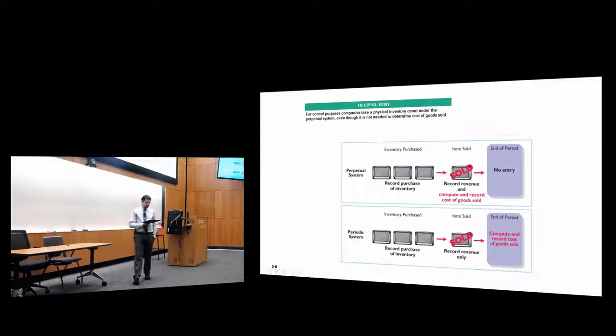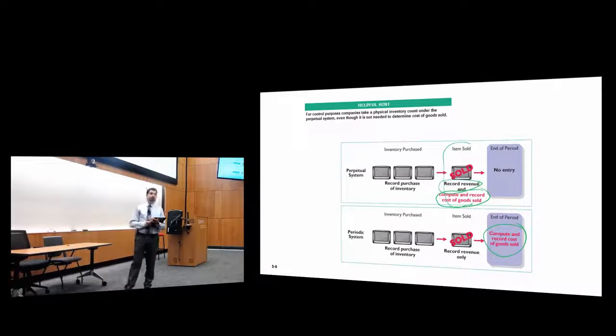This basically shows how the company is recording sales after every transaction or at the end of the month. So here, as you can see, after every item is sold, the company will record the revenue and calculate the change in inventory and cost of goods sold. When they use the periodic system, they will only recognize the sales revenue, they will not update their inventory. Inventory is only updated at the end of the accounting period.